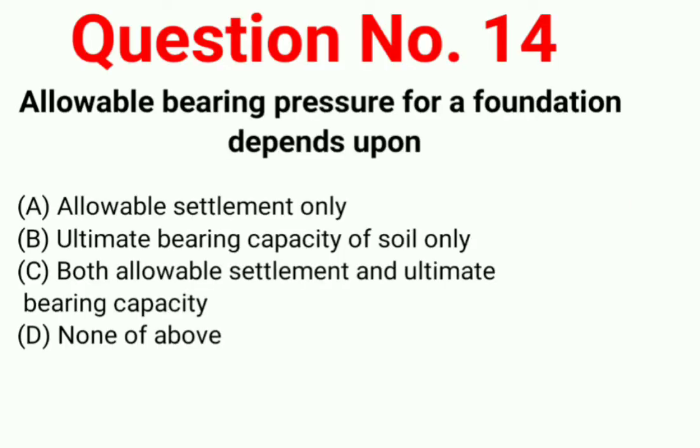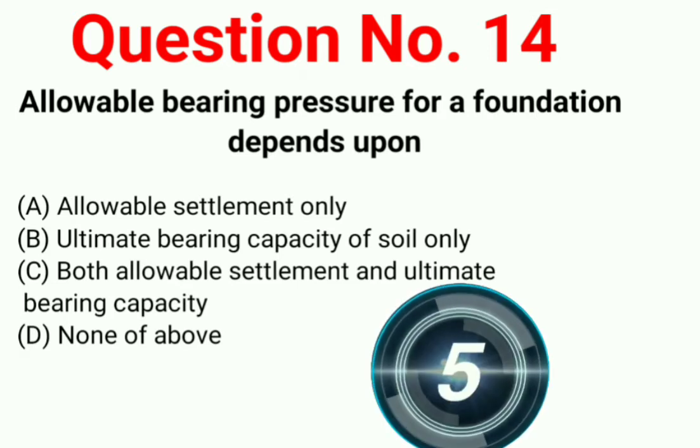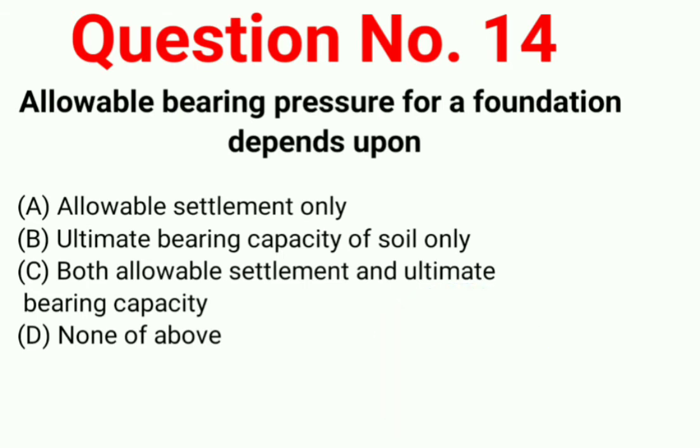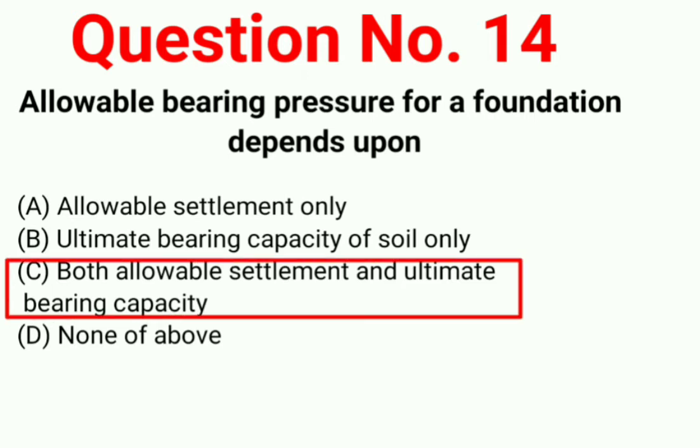Question number 14. Allowable bearing pressure for a foundation depends upon option A, allowable settlement only; option B, ultimate bearing capacity of soil only; option C, both allowable settlement and ultimate bearing capacity; option D, none of the above. Correct answer is option number C, both allowable settlement and ultimate bearing capacity.